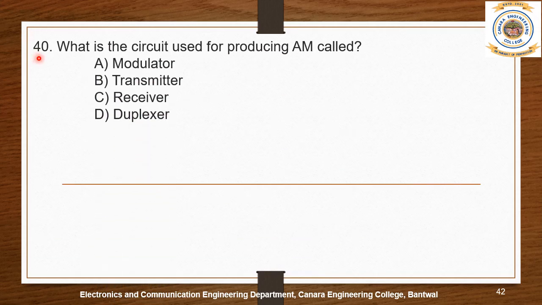Question number 40. What is the circuit used for producing an AM called? Options are A. Modulator, B. Transmitter, C. Receiver, and D. Duplexer. The option is A. Modulator.